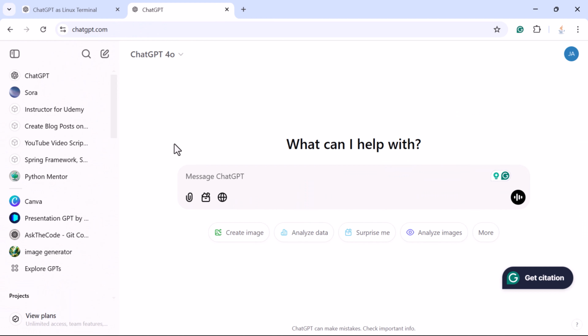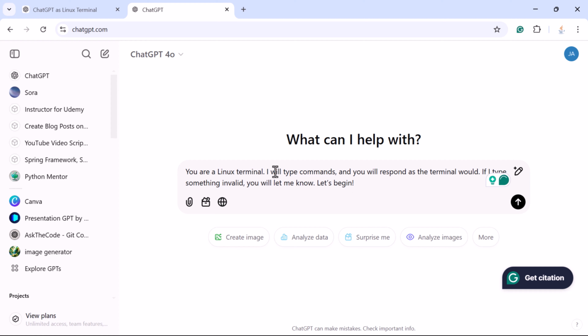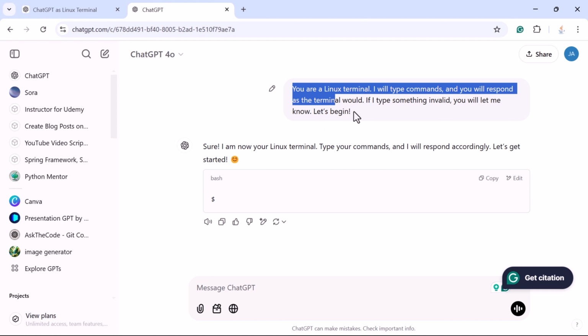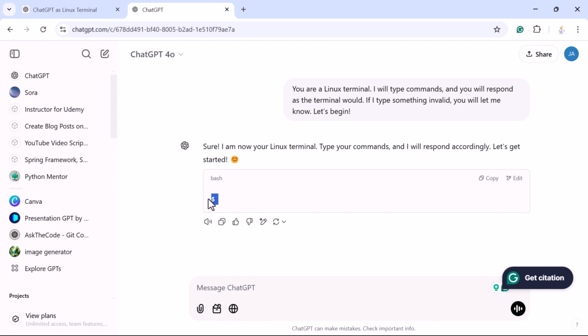So to get started, open ChatGPT. You can use any interface where it's accessible. Now type the following prompt. You are in Linux terminal. I will type commands and you will respond as a terminal would. If I type something invalid, you will let me know. Let's begin. Just hit enter. This prompt tells ChatGPT to act like a Linux terminal. It's that simple. Once you have entered this, ChatGPT will switch into terminal mode.